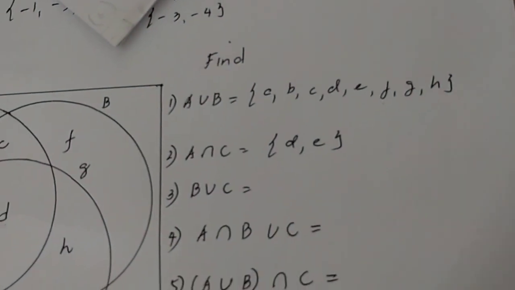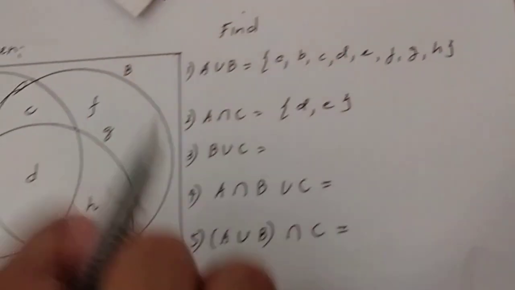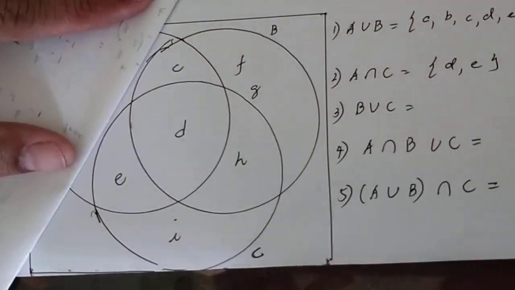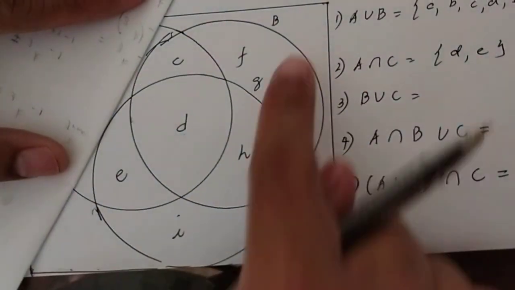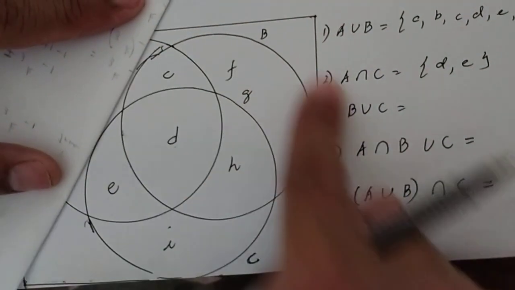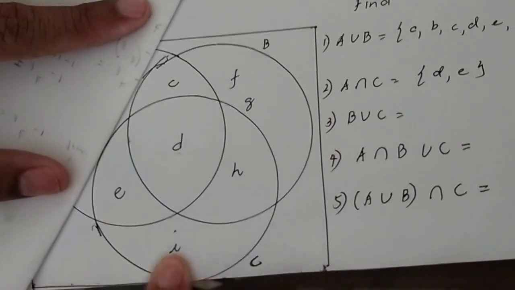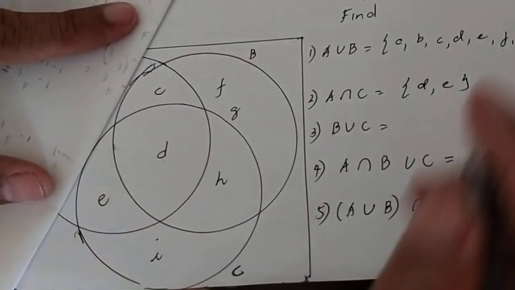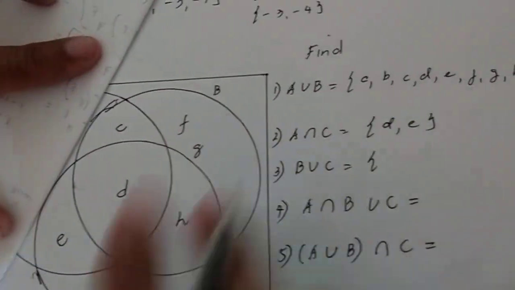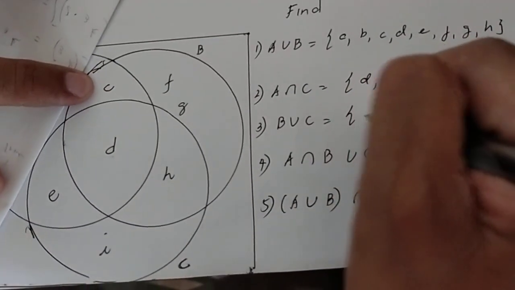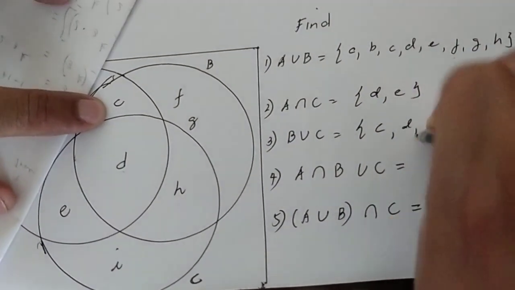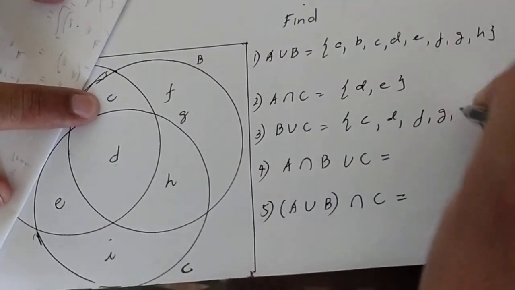Next is B, union of C. B, union of C. Ito naman yan. Hahalsin natin yung part na yan. Pagsasamahin natin ang elements ng B at saka element ng C. Pero hindi natin i-repeat ang kanyang intersection. So, meron tayong C, D, F, G, H.